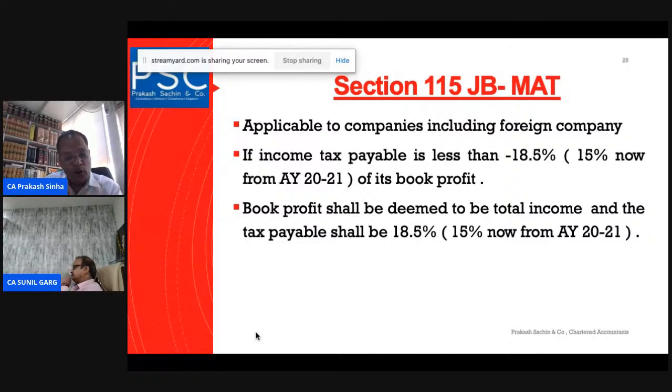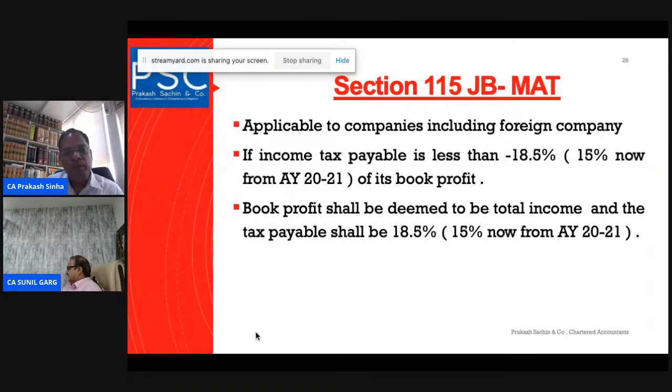It is applicable to all companies. When I say company here, this includes the domestic company, that is the Indian company, as well as the foreign company. But for the purpose of foreign companies, only those companies whose permanent establishment is situated in India, and based on that permanent establishment in India, which is covered under Article 7 of the DTAA, and which pay tax on a net basis.